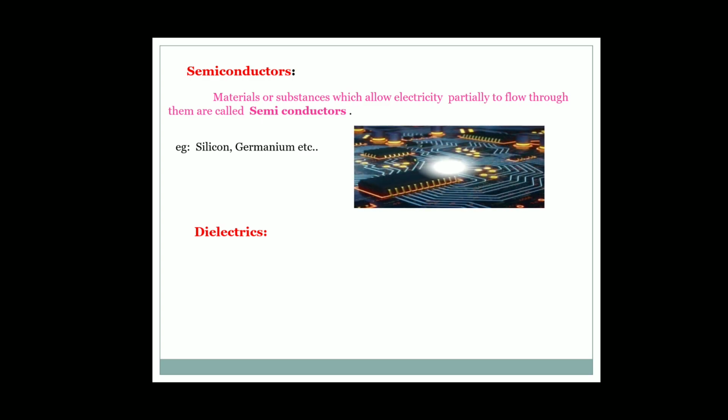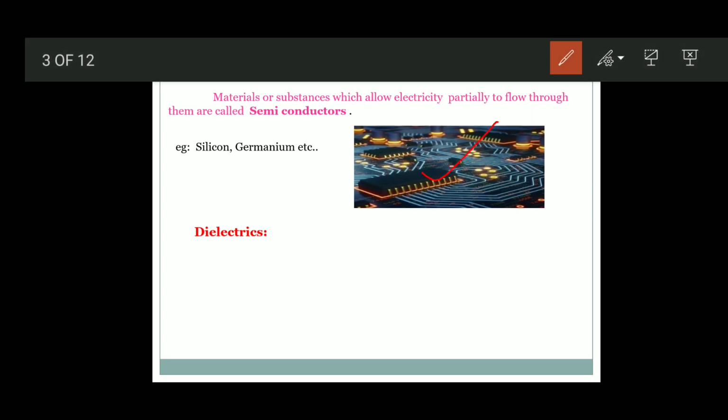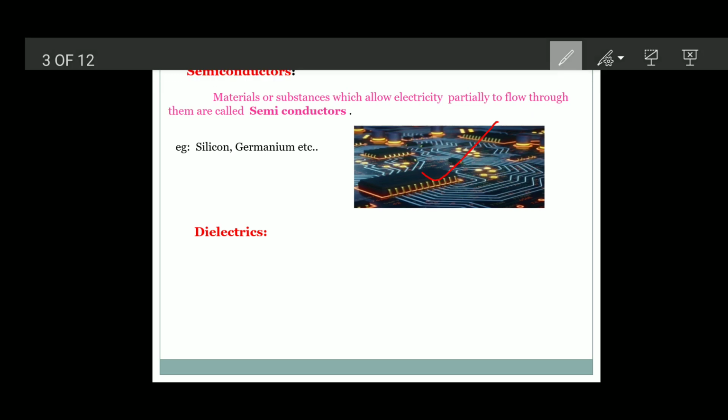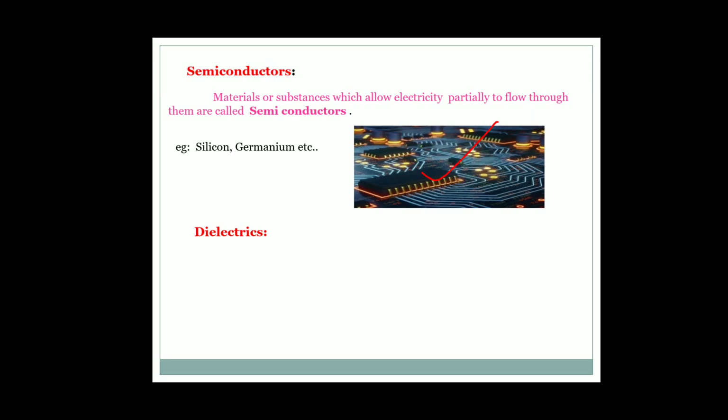Nowadays, the whole electronics technology depends on semiconductors. All these electronic chips are prepared with semiconductors. In the electronics chapter, we will discuss the junction diode, Zener diode and transistors, all of which are prepared with semiconductors.